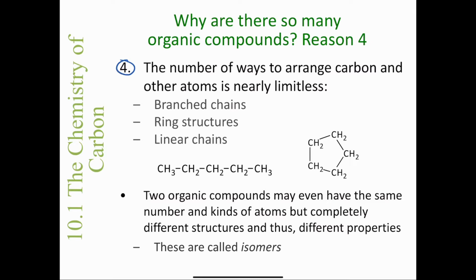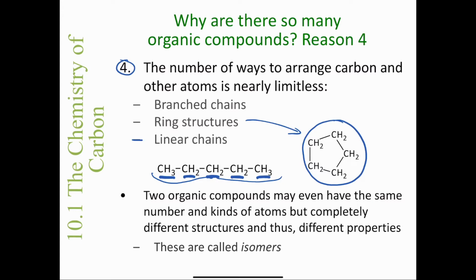So not only can carbon containing compounds form branched chains, and we'll look at examples of that, it can also form ring structures. So if you look down here, you have all these CH2s and they're together in this five-sided ring that looks like a pentagon. And it can also form compounds that have linear chains. So if you look at this molecule down here, it looks like it's straight, like a chain, like all these carbon atoms are linked together. You see we have CH3, then CH2, CH2, CH2, CH3. So we call that a linear chain.